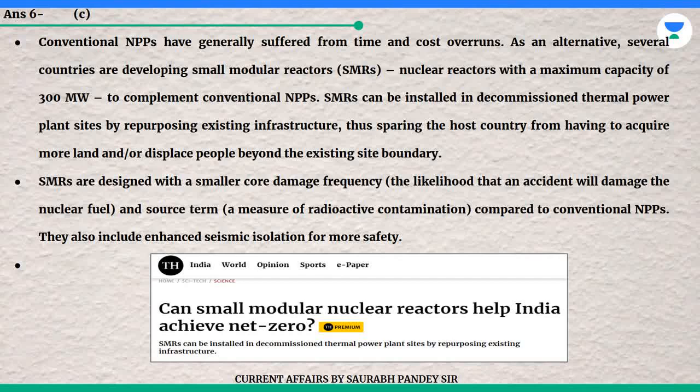SMRs can be installed in decommissioned thermal power plant sites by repurposing existing infrastructure, thus sparing the host country from having to acquire more land and/or displace people beyond the existing site boundary. SMRs are designed with a smaller core damage frequency, the likelihood that an accident will damage the nuclear fuel, and source term, a measure of radioactive contamination, compared to conventional NPPs. They also include enhanced seismic isolation for more safety.